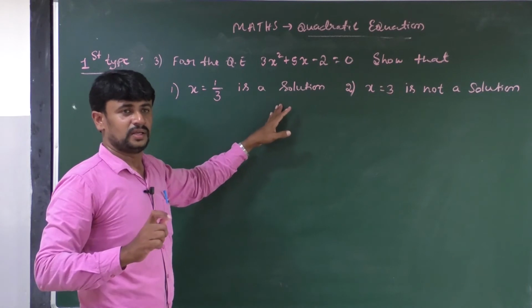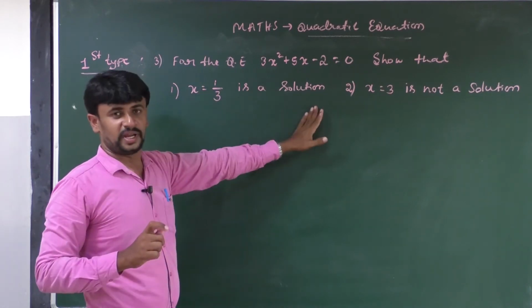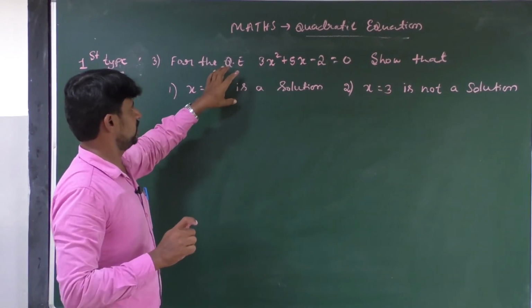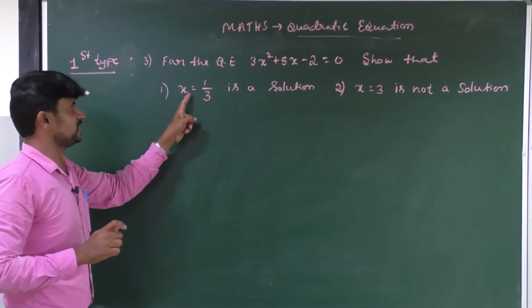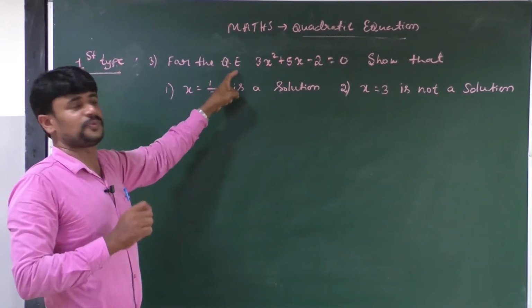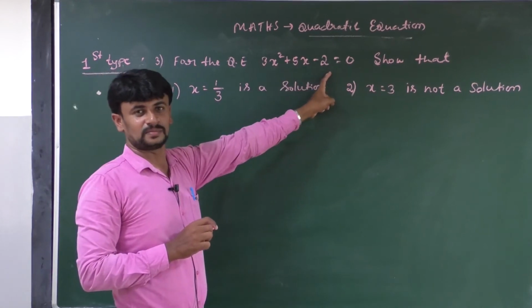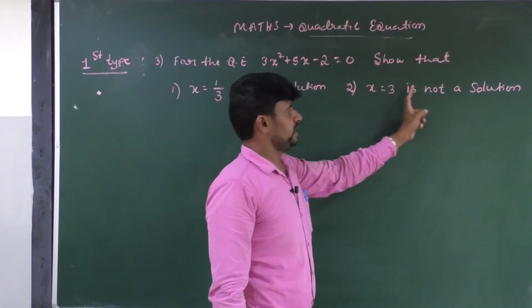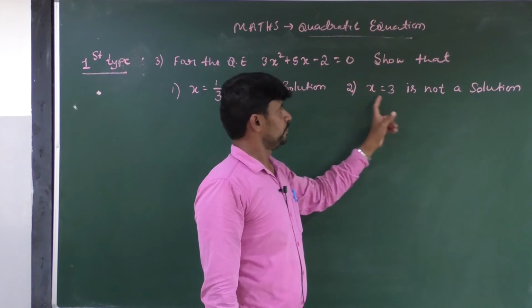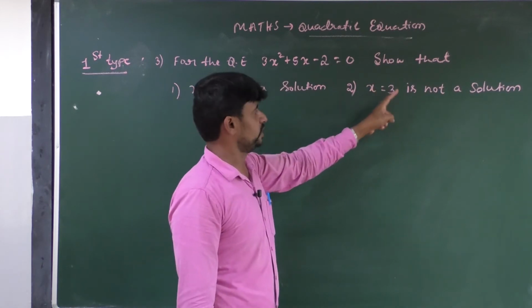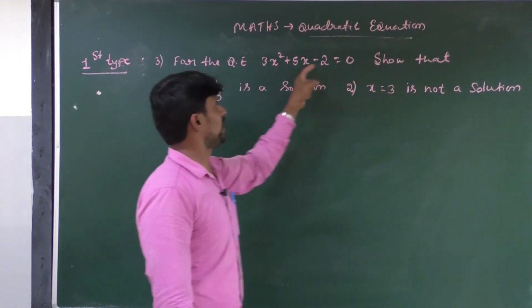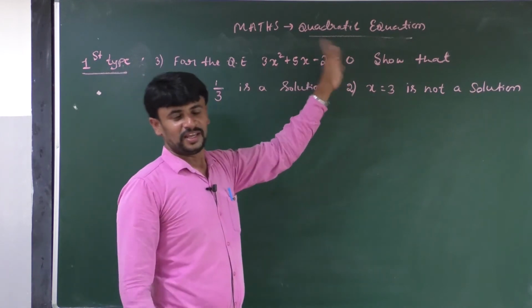That means 1 by 3 is a solution, meaning the given value x equal to 1 by 3 satisfies the equation. X equal to 3 is not a solution means the value x equal to 3 does not satisfy the given quadratic equation.